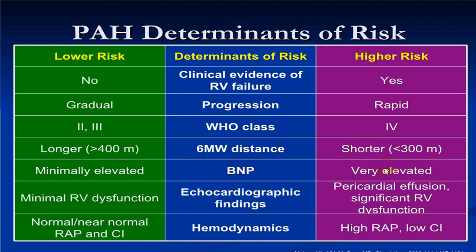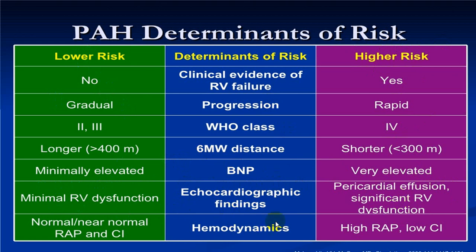BNP will be elevated in the high risk group, BNP will be mildly elevated in groups 2 and 3, which will more commonly have a low risk, while group 4, that is what we call chronic thromboembolic phenomena, will be at a high risk. On echocardiography, mild RV dysfunction is in the lower risk group, severe RV dysfunction will be in the high risk group.